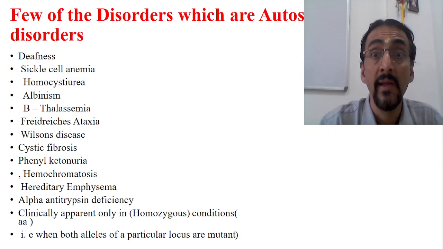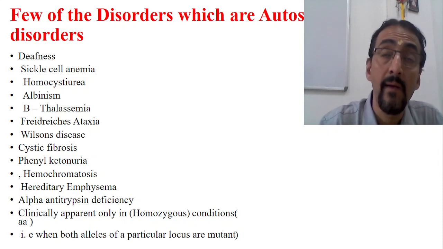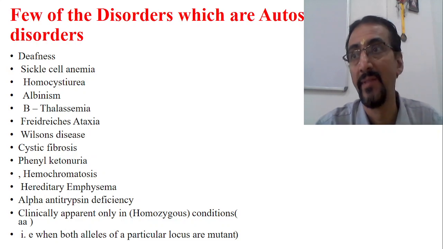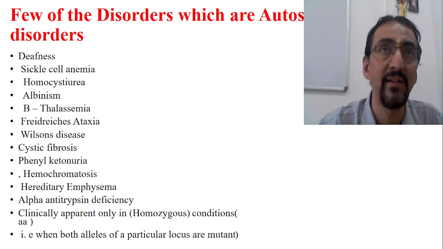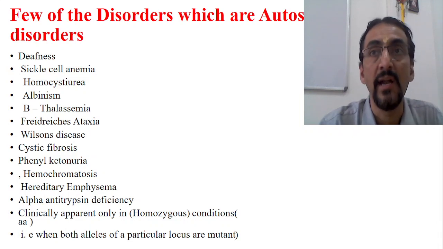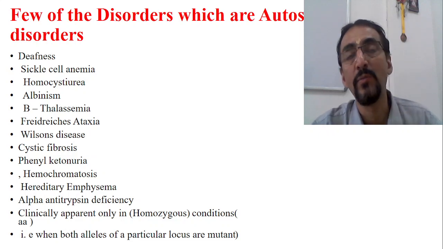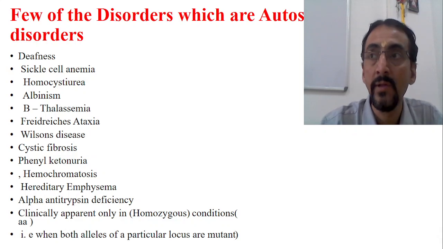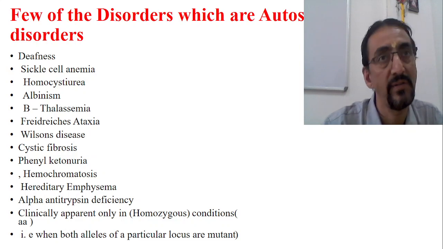Of course, in autosomal recessive disorders, there is another concept called locus inheritance. It is a very interesting phenomenon of locus heritability in autosomal disorders. It will take some time to understand, but we will see it in the next class if possible. So with this we conclude. This is all about the recessive disorders. I hope you understood the basic concepts of recessive disorders.